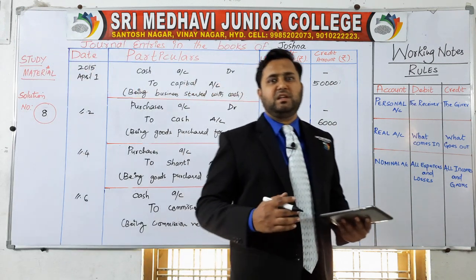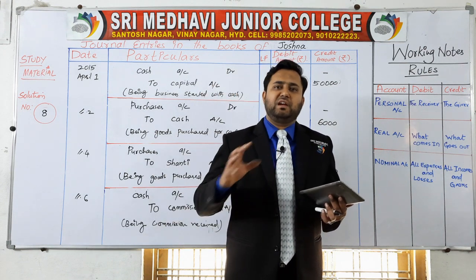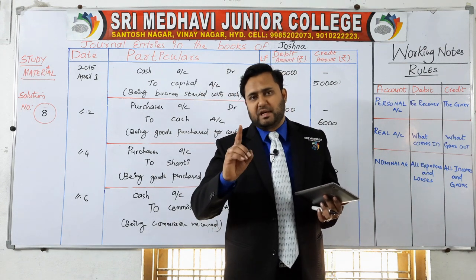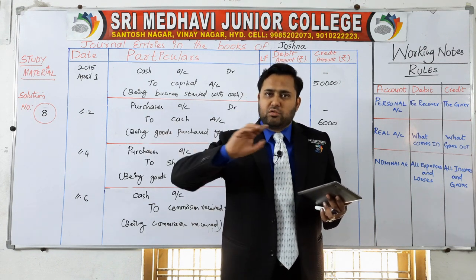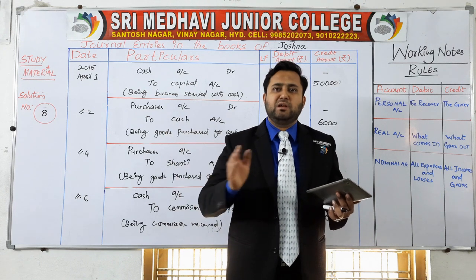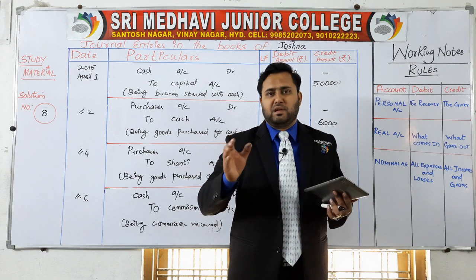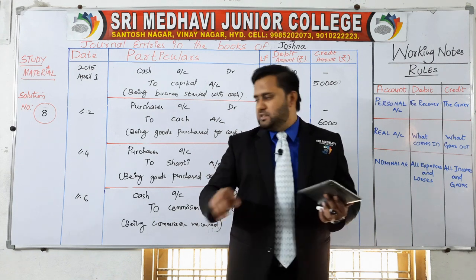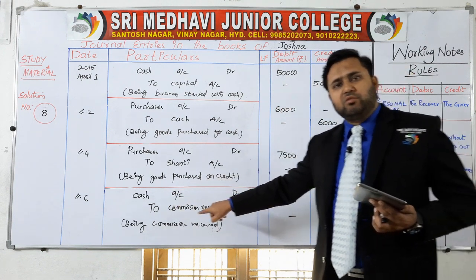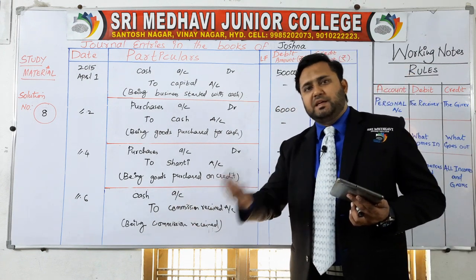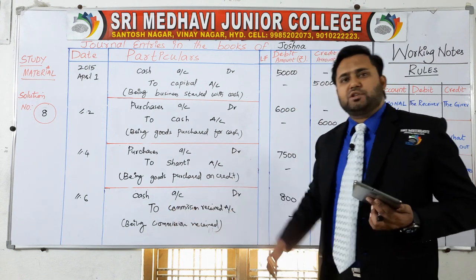For your better understanding, I prepared one tip and trick for you: after reading each and every transaction, think about cash. If cash comes in, debit the cash. If cash goes out, credit the cash. And the remaining part of the transaction will automatically be opposite to that. For example, as cash comes in here in this transaction, cash account debit. Why cash account debit? Because cash comes in. Why cash comes in? Because you have received the commission. So cash account debit to commission received account.